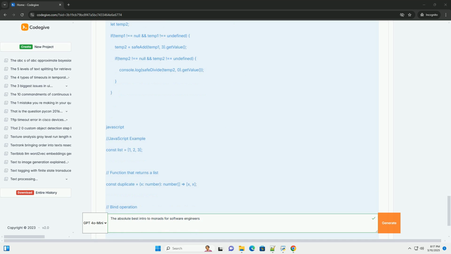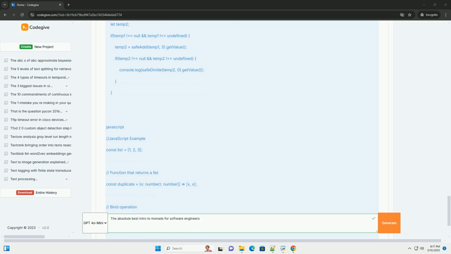Let's add the bind function to our Maybe class. Now, let's see how bind allows us to chain operations that might return null. Notice how bind automatically handles the possibility of a null value at each step. If any operation returns Maybe.nothing, the entire chain short circuits, resulting in Maybe.nothing at the end. This avoids the pyramid of doom, nested if statements, associated with manual null checks. The Maybe monad provides a structured way to handle potential absence of values, promoting cleaner and more readable code.